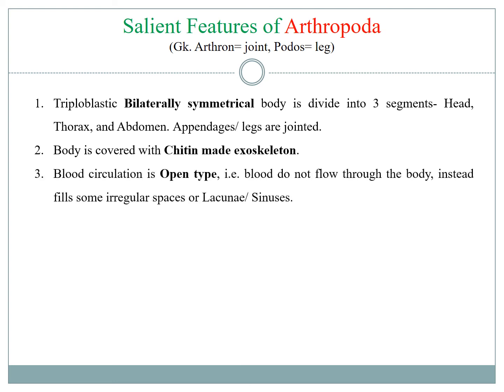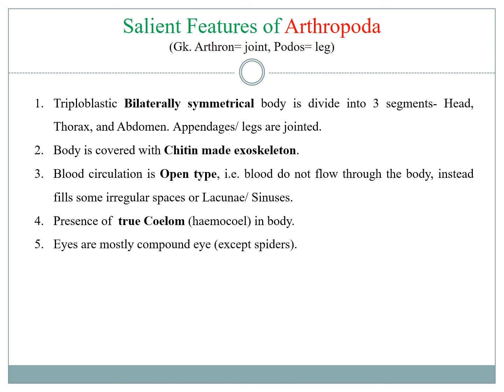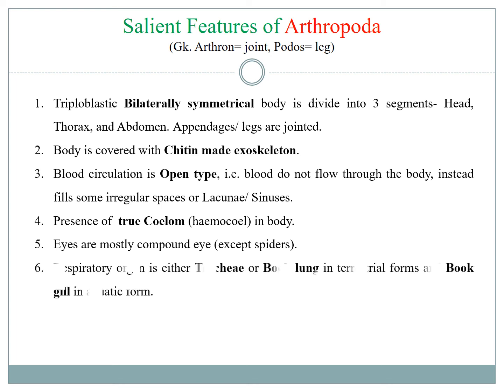They have an open type of blood circulation. That means the blood fills the body cavity, doesn't flow throughout the body, but remains filled in some body cavities called the lacunae or the sinus. Presence of true coelom like in the previous group. The eyes are mostly compound except in the spiders. The respiration is done by trachea or book lung in terrestrial forms and by book gill in aquatic forms.